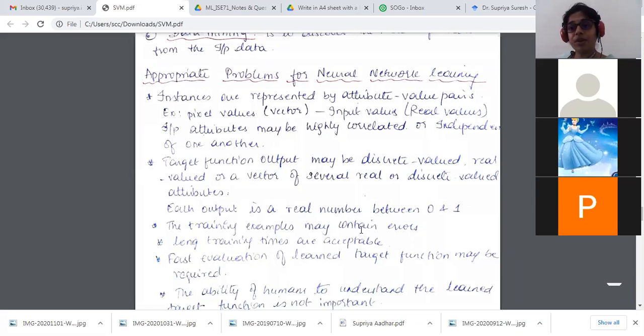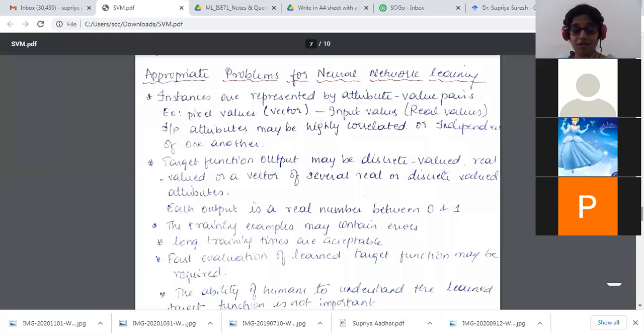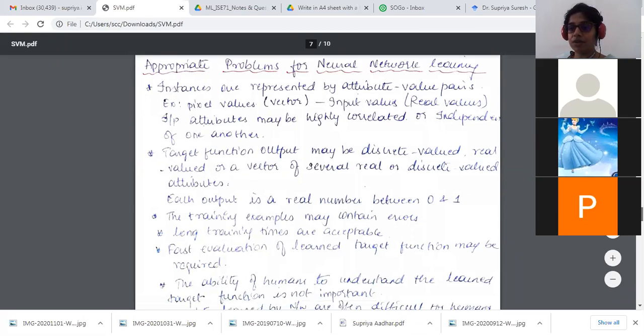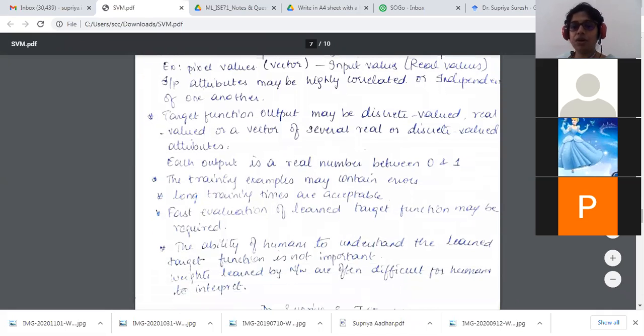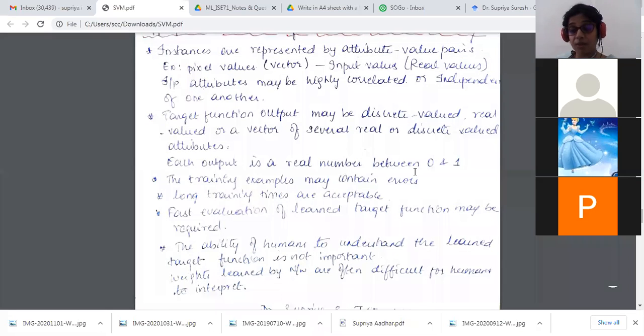The training examples may contain errors. Even if it has errors, ANNs can work well for that. Long training times are acceptable. You know, there are machines which work hours together to come up with a solution. This is true because when you're working with huge data sets and with deep learning techniques, the deep learning is an extension to ANN.